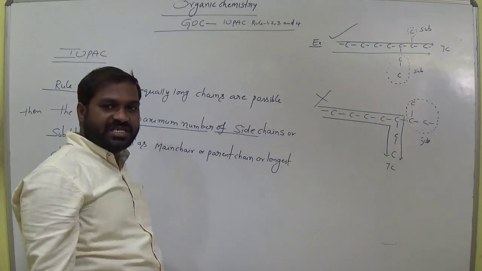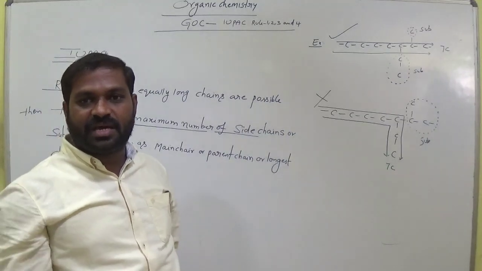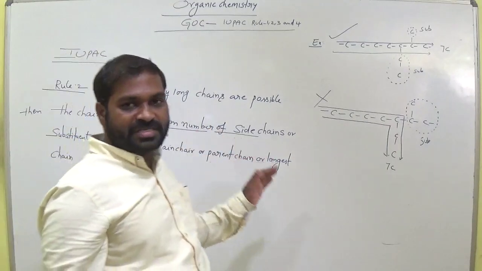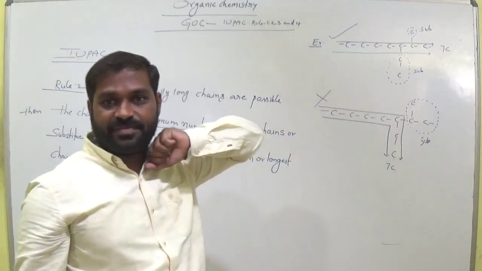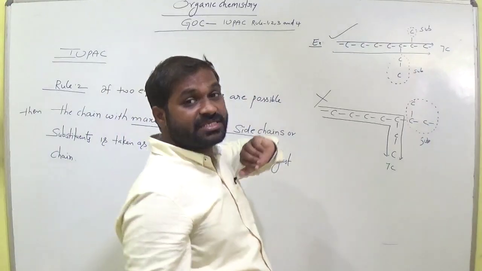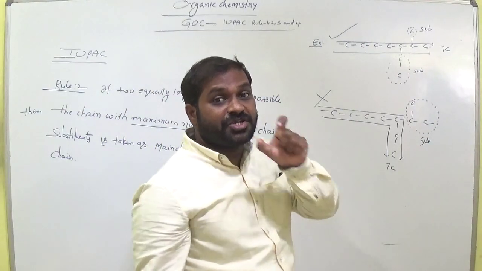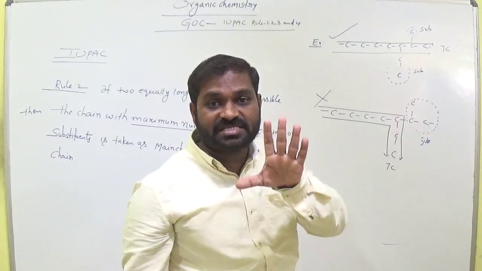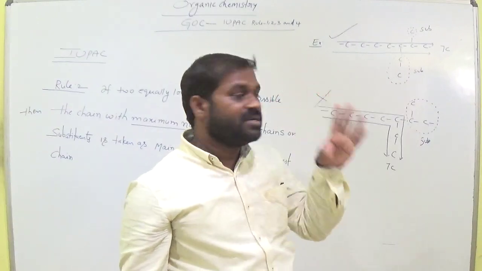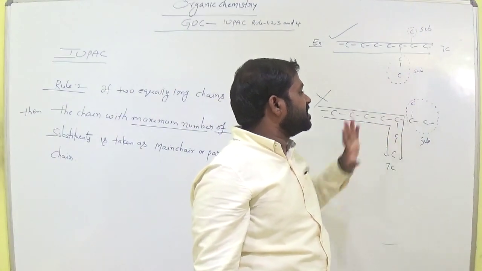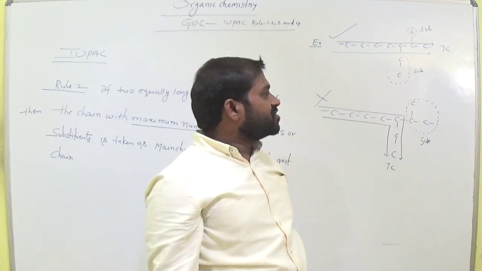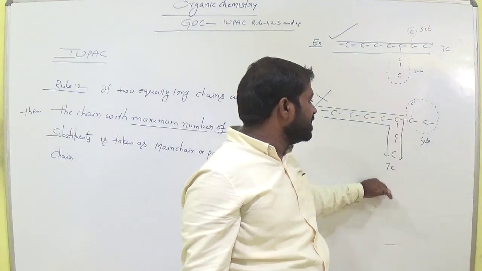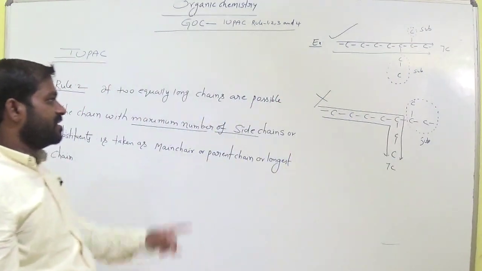Both have the longest chain of 7 carbons, so we have a dilemma, and in that case we consider the substituents. The longest chain which consists of more substituents is taken as the longest carbon chain. Here it consists of 2 substituents, here only 1. Now this is the correct one, because it has more substituents than the second case.